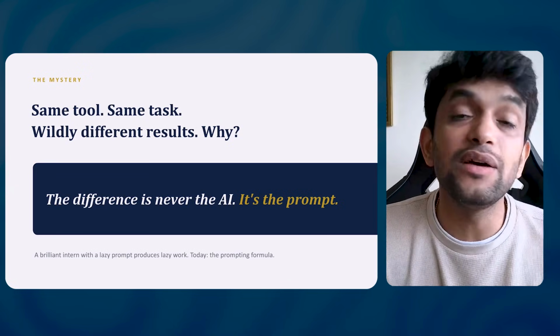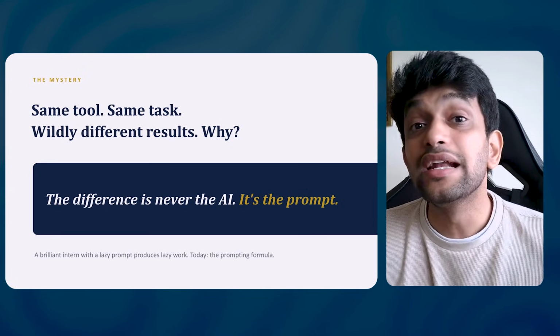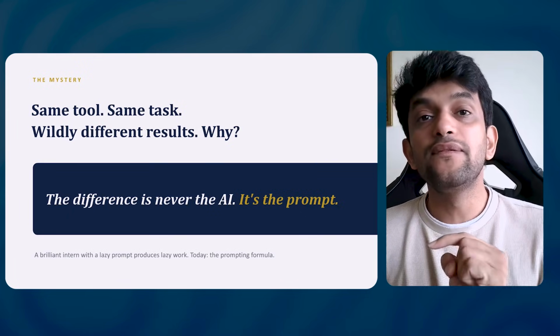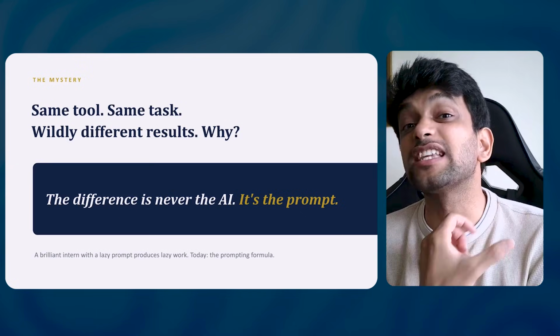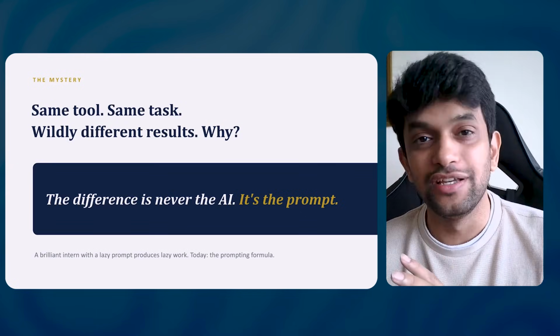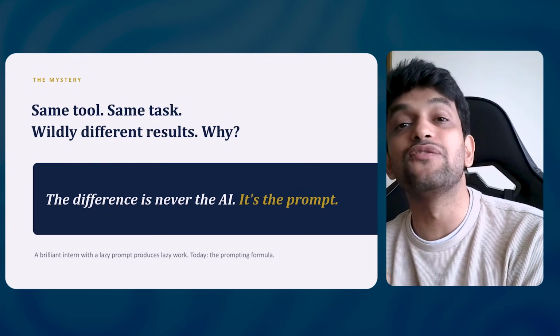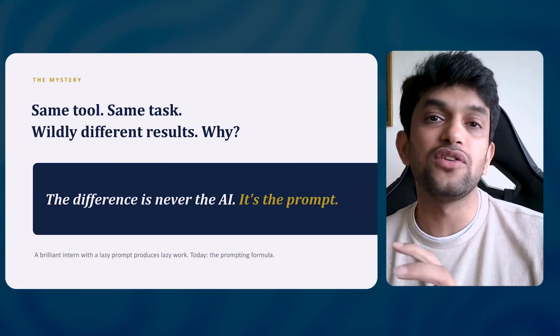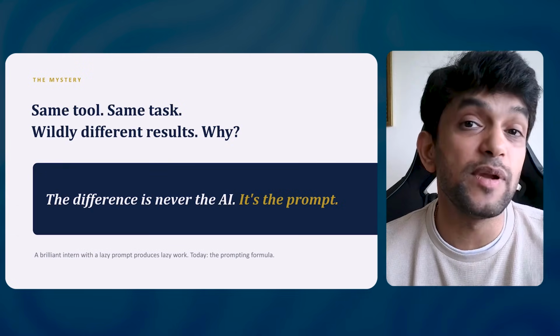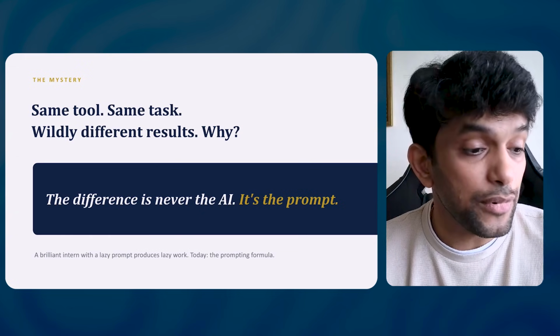As I told you in the first session, right? What is AI? It is like an intern for you. A brilliant intern. But if you give a very generic task, if you don't explain it to your intern, I tell in my classes, your AI is like Gajini. You have to give it information. If someone joins your company as an intern, what will you do? You will explain the task in great detail. If you're not explaining the task in detail, what will happen? Yes, your intern will not be able to do the task in a better way. So we have to explain it in a better format, like you're explaining it to someone else, right?